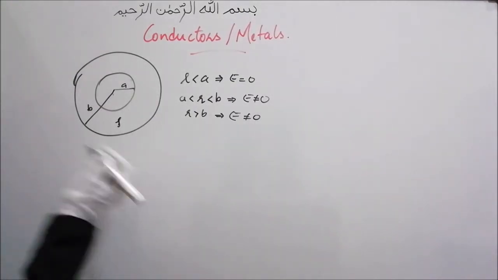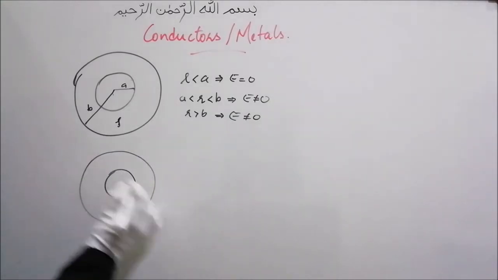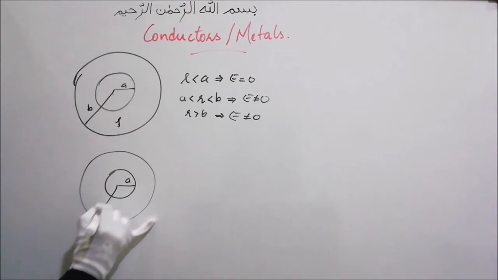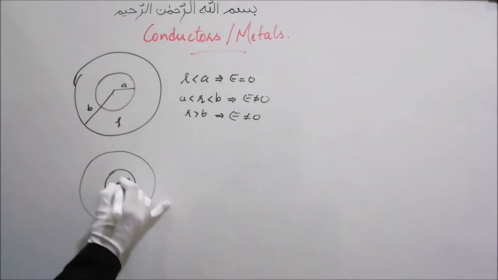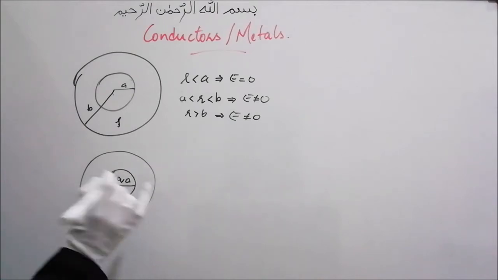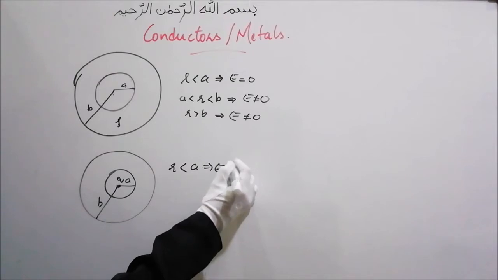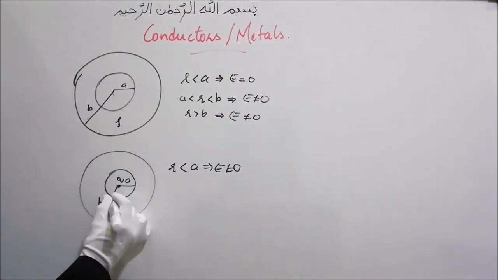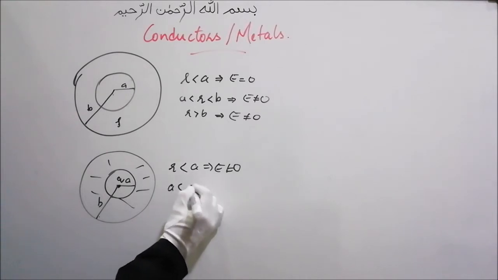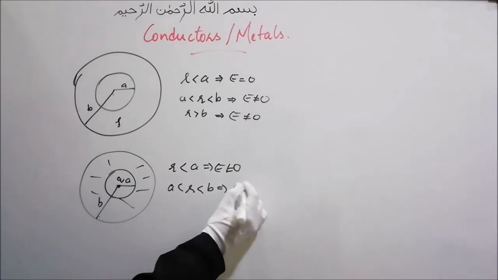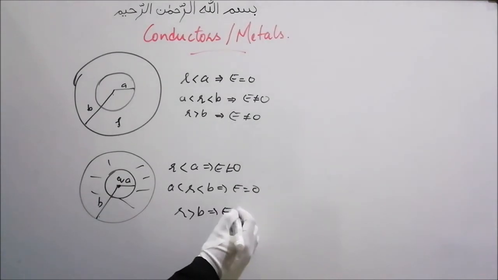But if we have a conducting shell, with the same radius A and the same radius B, and we place a charge Q at the center, then for r less than A, the electric field will be non-zero. For A less than r less than B, the electric field will be 0, and for r greater than B the electric field will be non-zero.